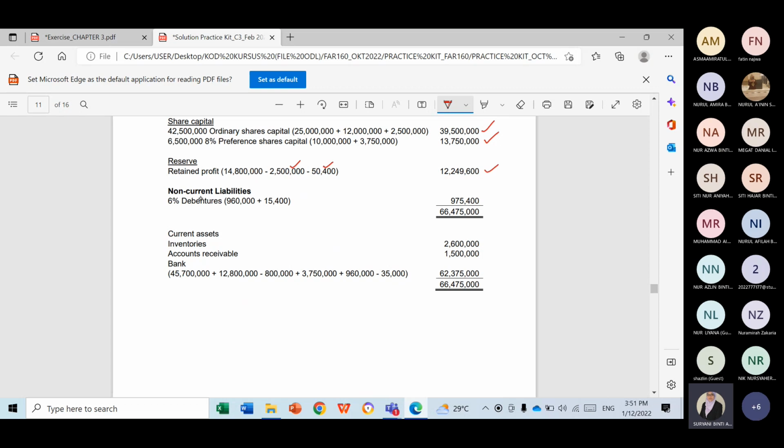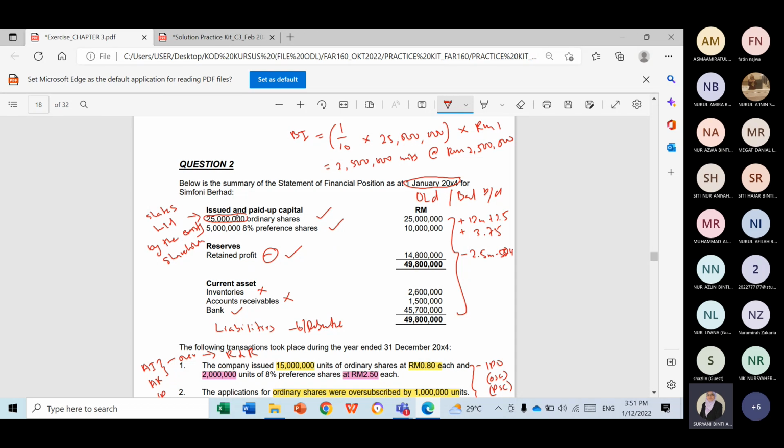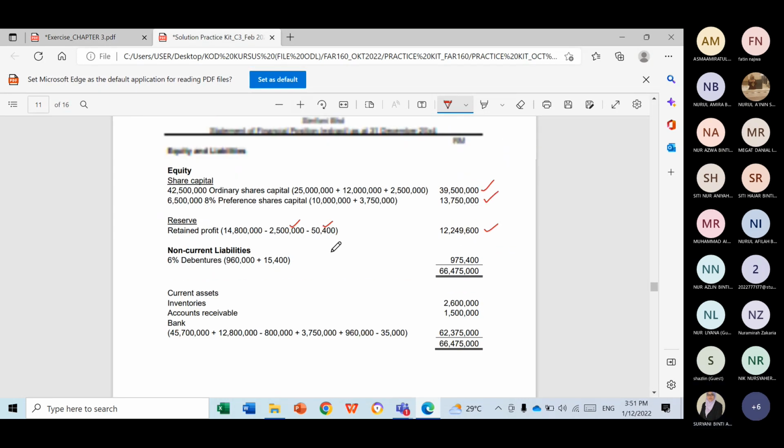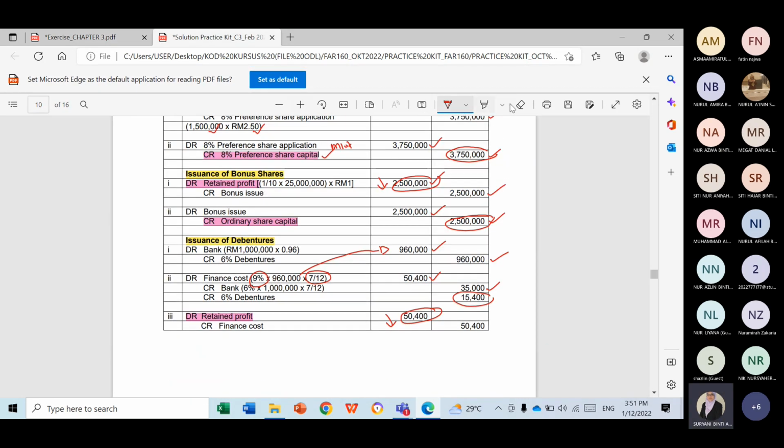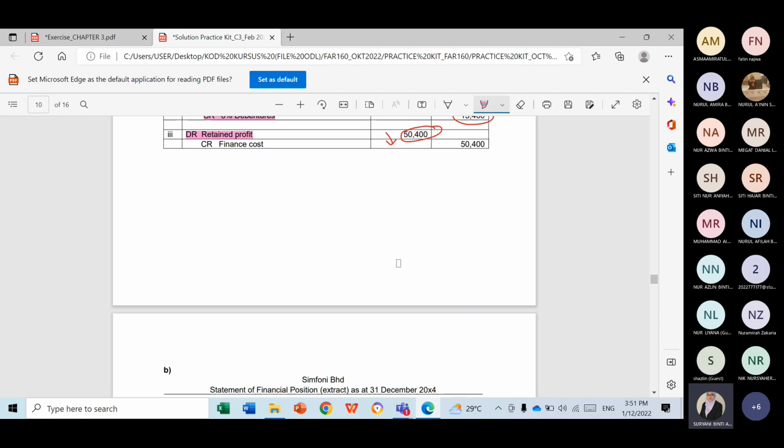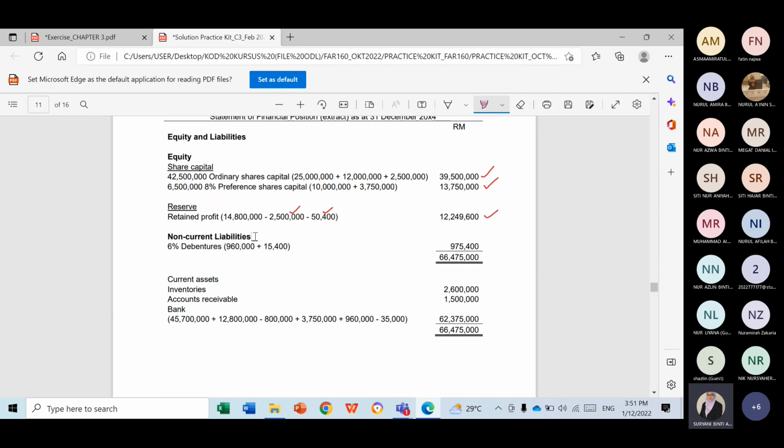Non-current liabilities is a new one. In your old balance sheet or SOFP, you don't have any liability, so you have to add on. Look at your answer. You have a debenture here. One is 960,000, another one here, 15,400. So you add up these two, and you get this amount.